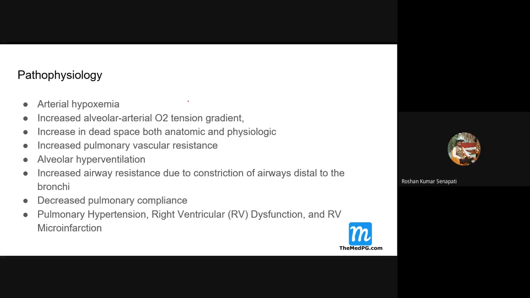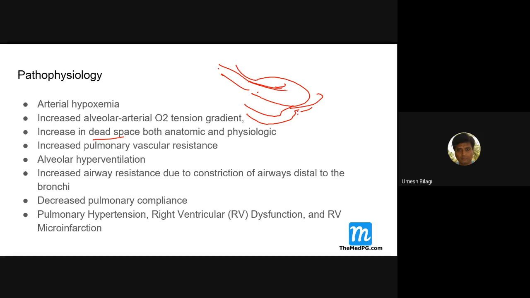Then increase in dead space. See what happens: the air is coming and going in the alveoli, whereas the artery, which comes, collects the oxygen and goes back, is blocked due to pulmonary embolism.